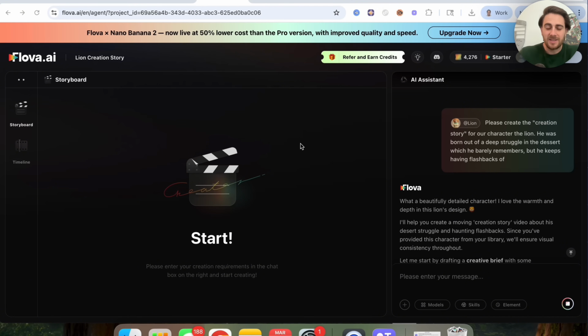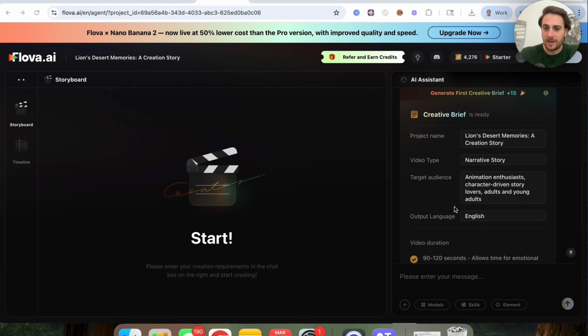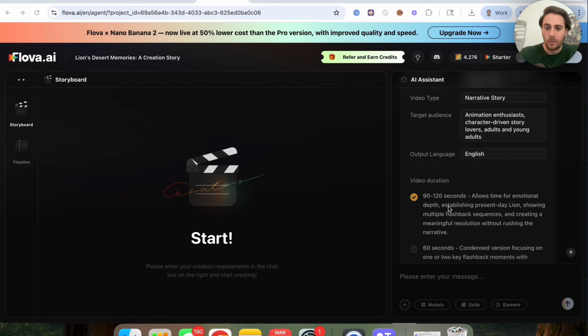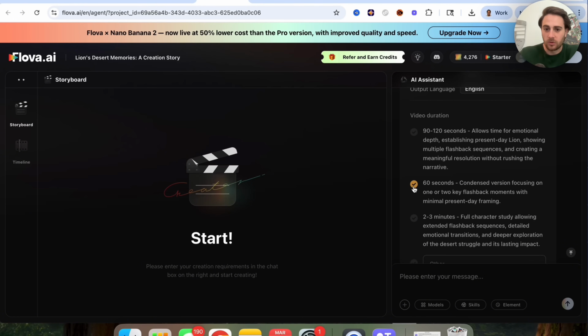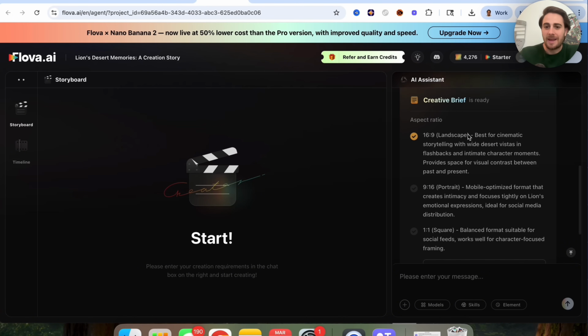And what you're going to notice about this is this isn't just creating a video. This isn't just editing a video. This is actually going through the entire process. We could see that this gives us a fully controllable workflow right here. For example, this is generating a creative brief where we have our project name, the video type, the target audience, the output language, and the video duration right here, and we could actually come through and change this. For this, I'm going to do 60 seconds. And then we could go to the next page, or we could accept all, and you could see just how important this is.